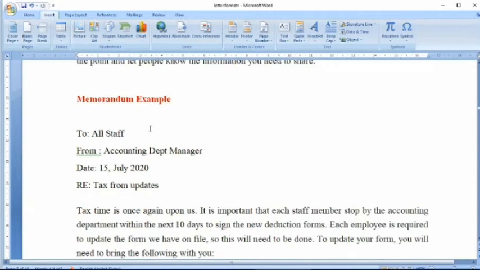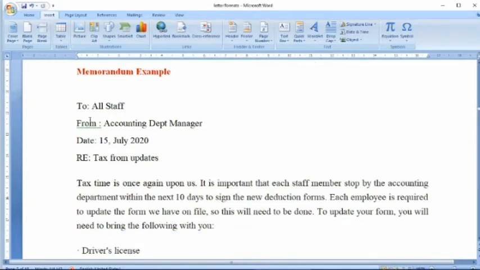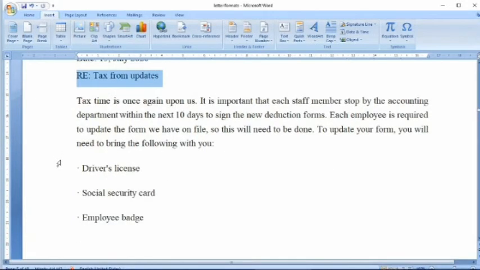Now, we write a memorandum letter to all the staff or a particular group of people. So here I am writing it to all the staff members, from whom it is going, the date, and what is the topic of this letter. Here it is a tax update.